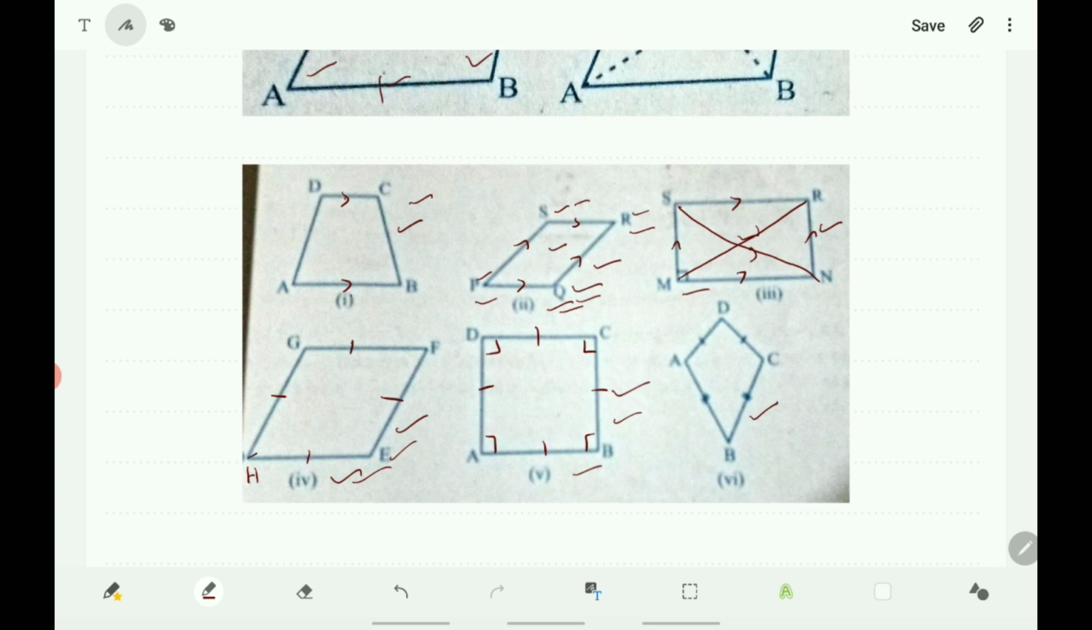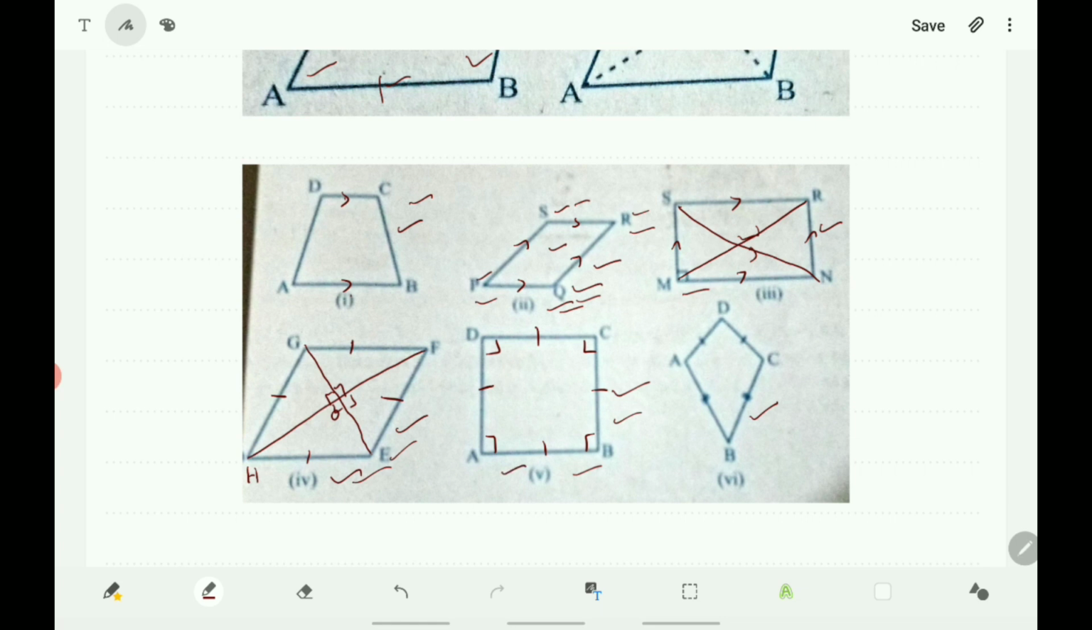And one more property is that the diagonals are unequal and they bisect each other perpendicularly. They bisect each other at right angles. Here, if they bisect at a point O, the angles here are 90 degrees. The four angles are 90 degrees, they are right angles.